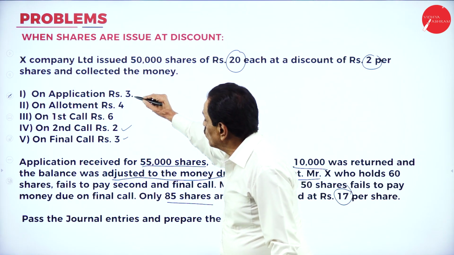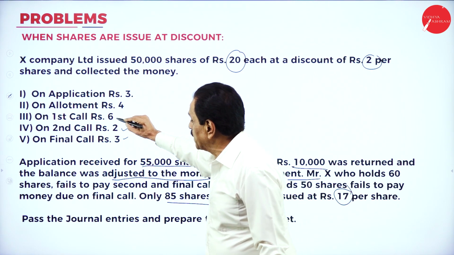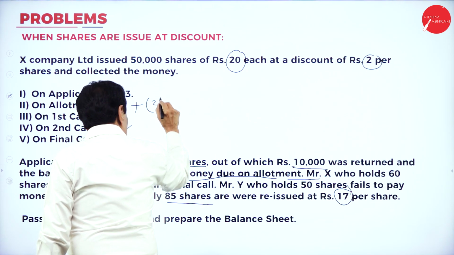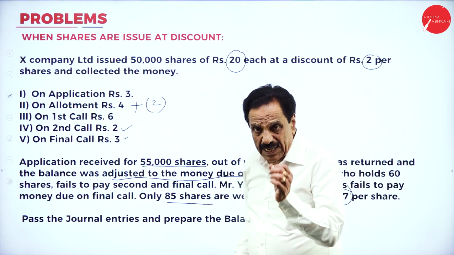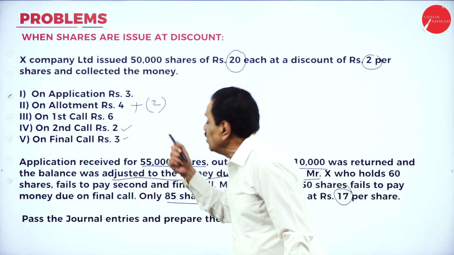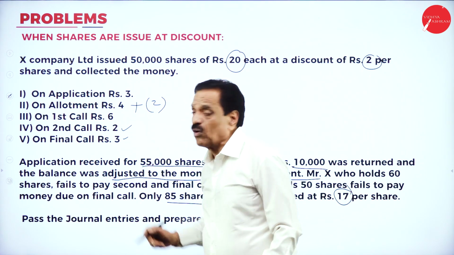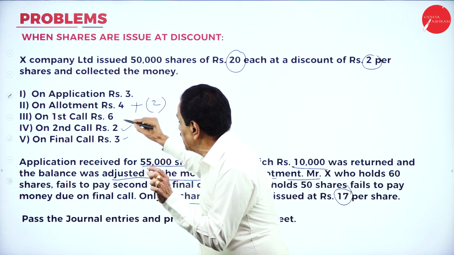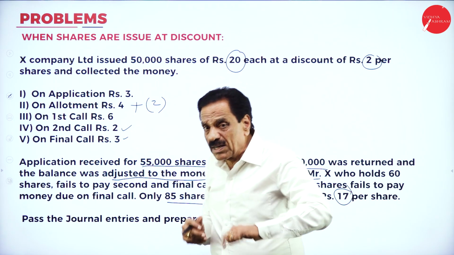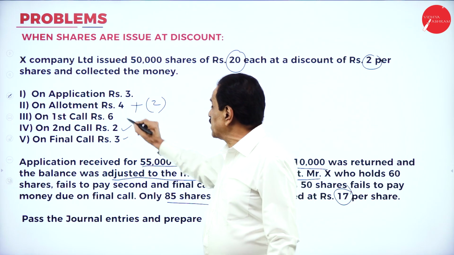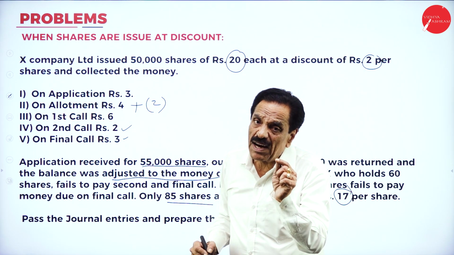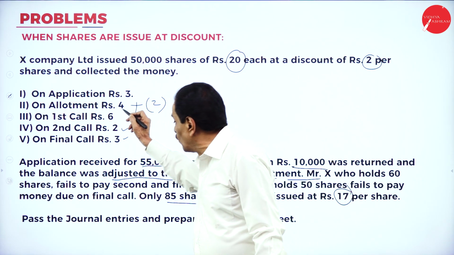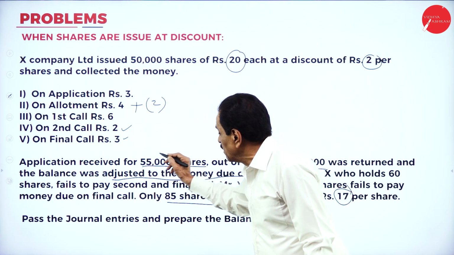If we see that, 2 plus 3 plus 4, 7, 7 plus 6, 13, 15. Here, this is actually 2 rupees discount is already allowed. Real money is 6. How much discount is already allowed? 2 rupees. How much is the value now? 4. What's the real value? 6. So 3 plus 6, 9 plus 15, 17, 20 is there. How much discount already allowed? 2 rupees. What is the value we are showing only? What is the real value? 6. But how much already allowed? 2 rupees. How much you are showing? 4 rupees.